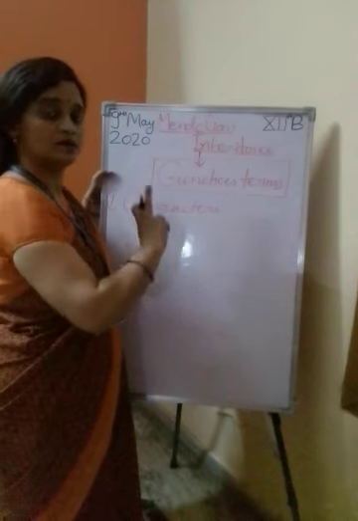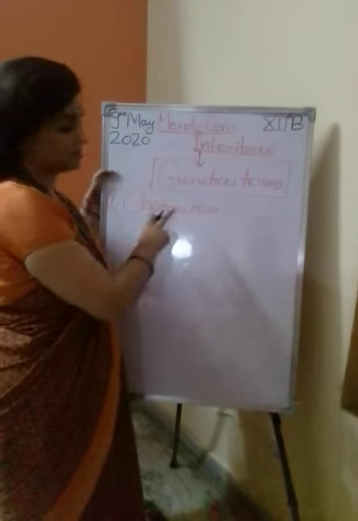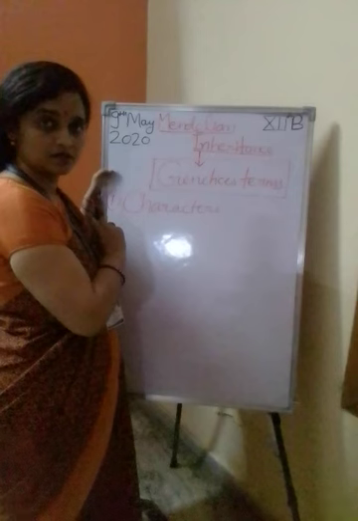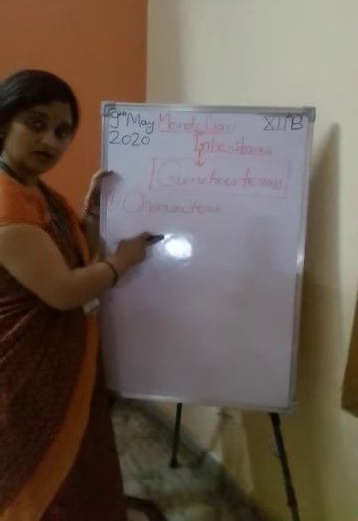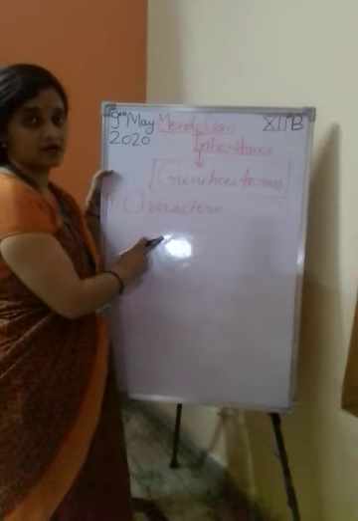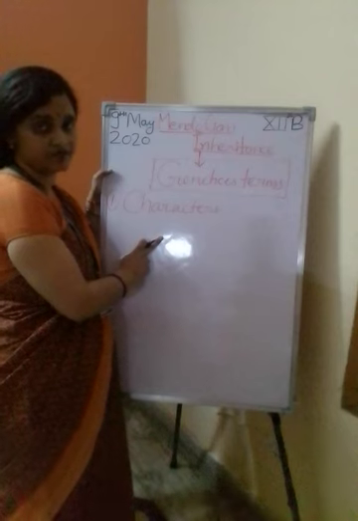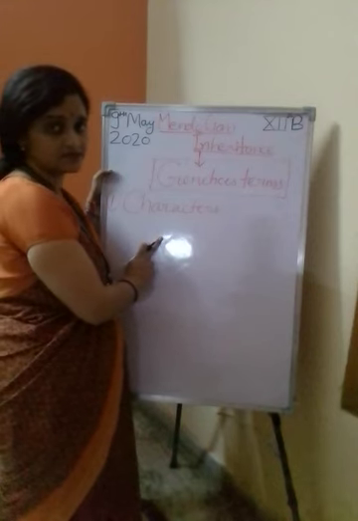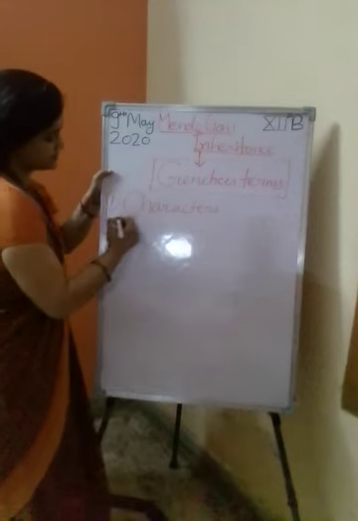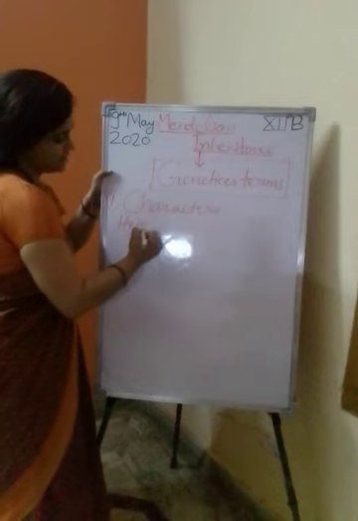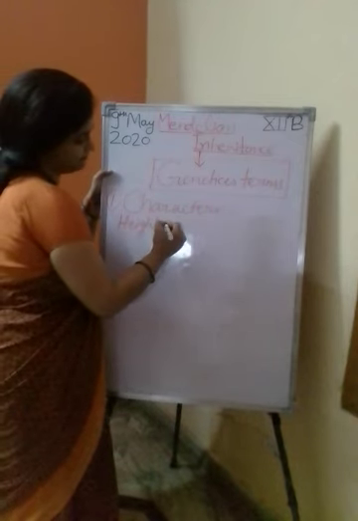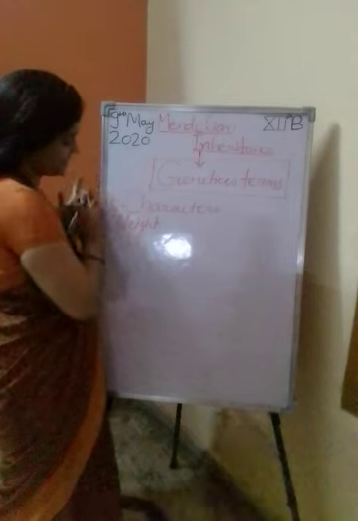Okay, now first is characters. Mendel chose the pea plant. Now Mendel took seven pairs of contrasting traits from the pea plants. Now what characters? Height of stem. Yes, you can see the stem height.